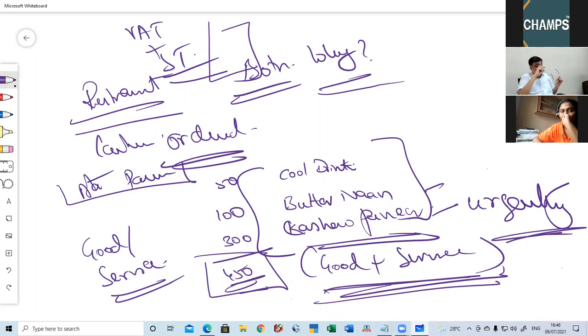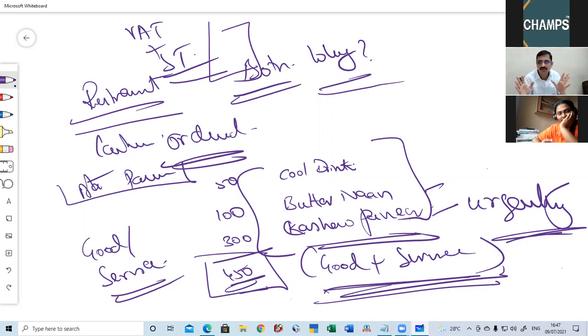Of course, what they used to do is take a portion. So 450 into 60% VAT, 450 into 40% service tax. Like that they used to do. But that poor software fellow, if software is 10,000, service tax was levied on 10,000, VAT was levied on 10,000. It used to be like that.